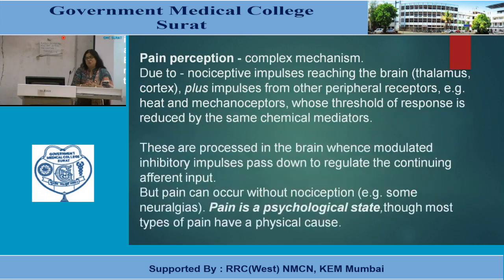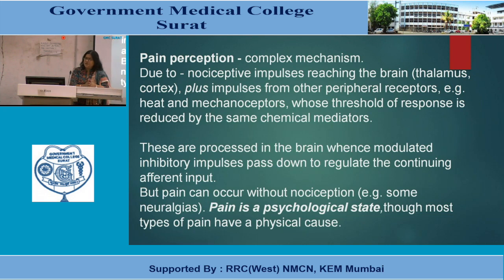Pain perception is a very complex mechanism. It is due to nociceptive impulses reaching the brain. Which part of the brain? Thalamus, cortex, plus impulses from other peripheral receptors like heat receptors and mechanoreceptors, whose threshold can be decreased by the same chemical mediators.